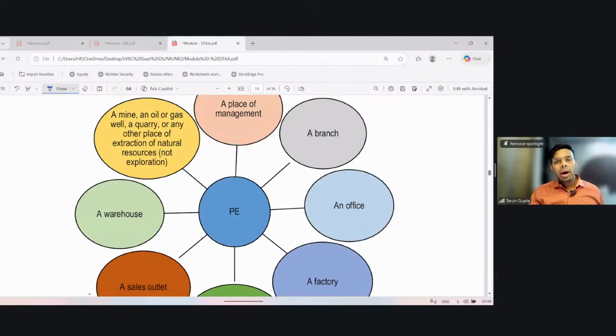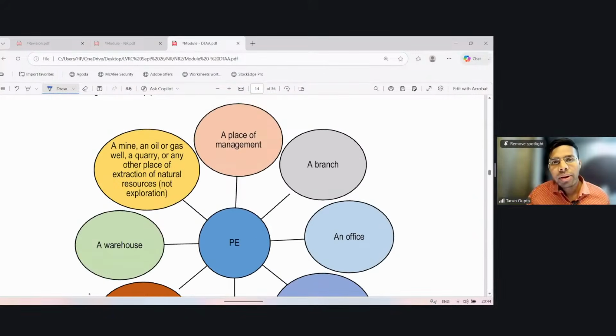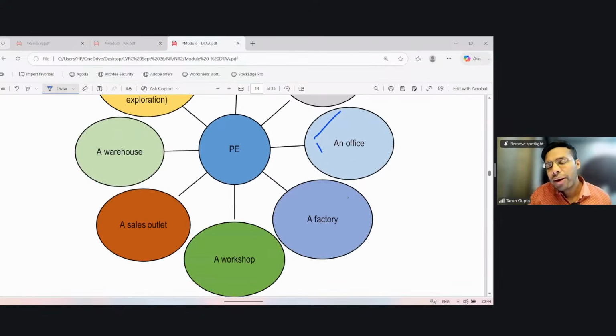These are some different types of PE which have been there in almost every DTAA. A place of management is a PE. A branch is a PE. An office is a PE. You understand why we are discussing a lot about PE? Because if the foreign enterprise has a PE in India, then the income attributable to that PE is taxable in India. A factory is also a PE.